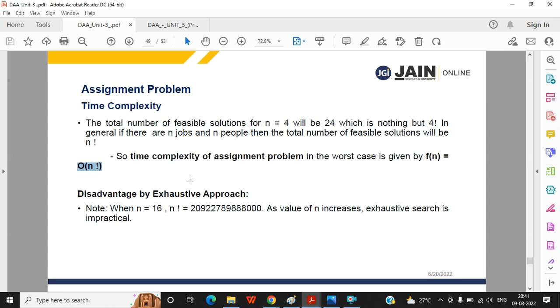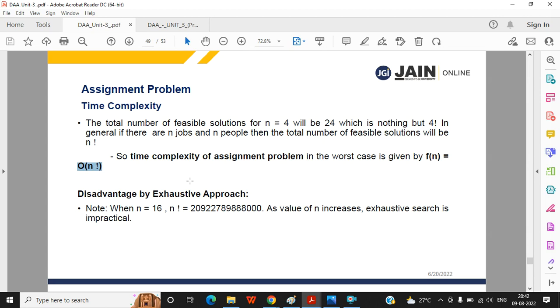First is exponential, such as 2 to the power n or 3 to the power n. Those are called exponential complexity, and they are huge and time-taking. After that, you have factorial.